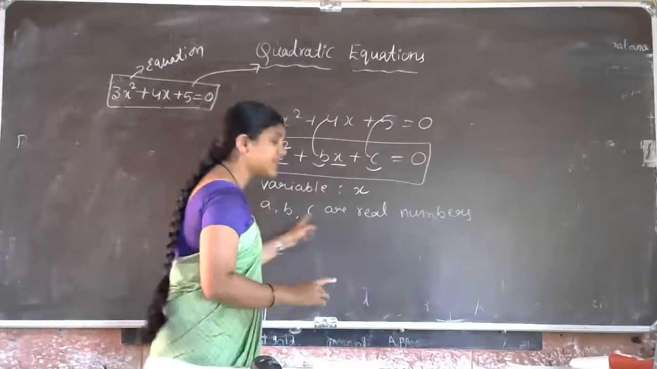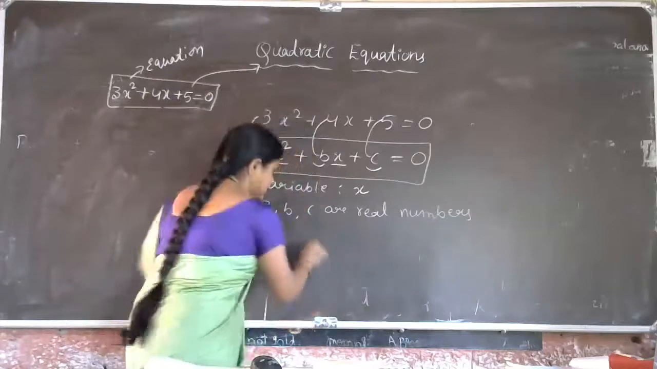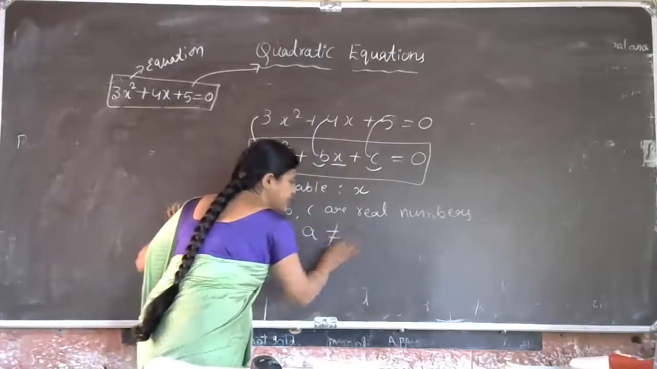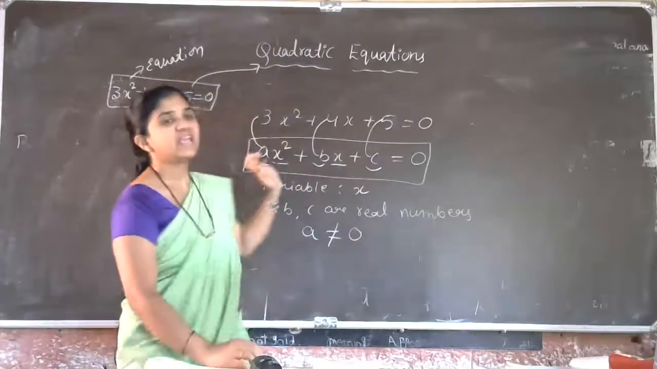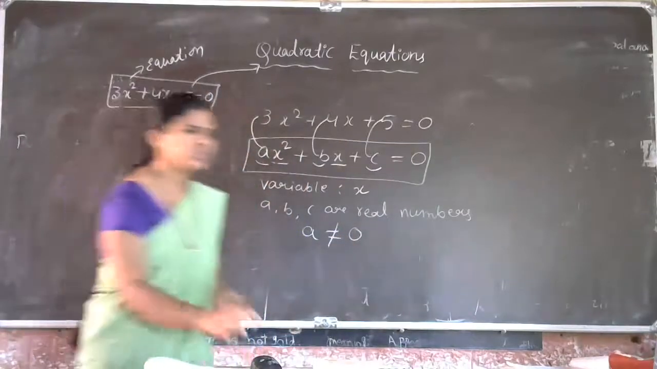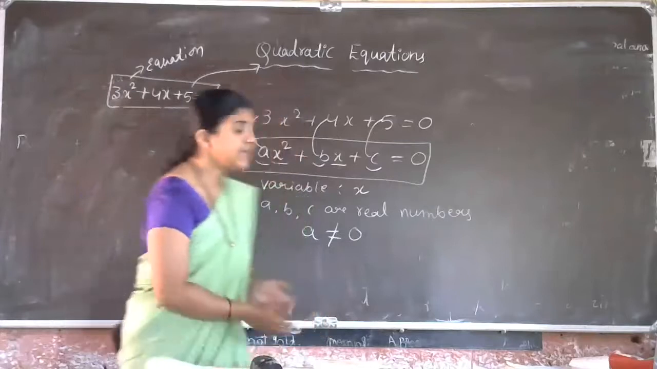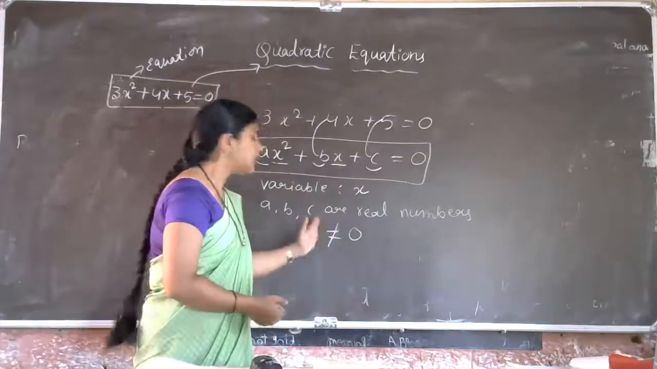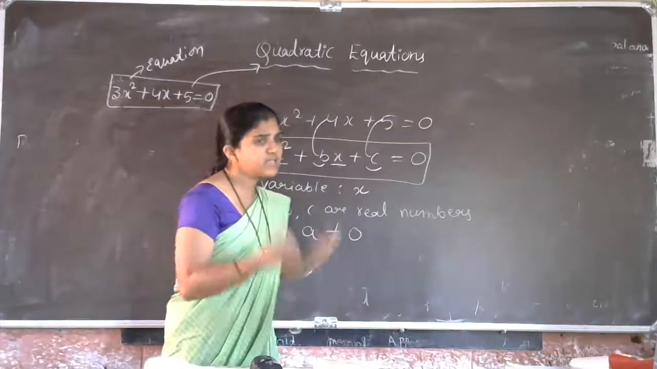That a, b, c are real numbers, but a not equal to 0. Okay, a not equal to 0. So you can ask the question, what is that? a, b, c are real numbers, a not equal to 0, and 0 is a real number.